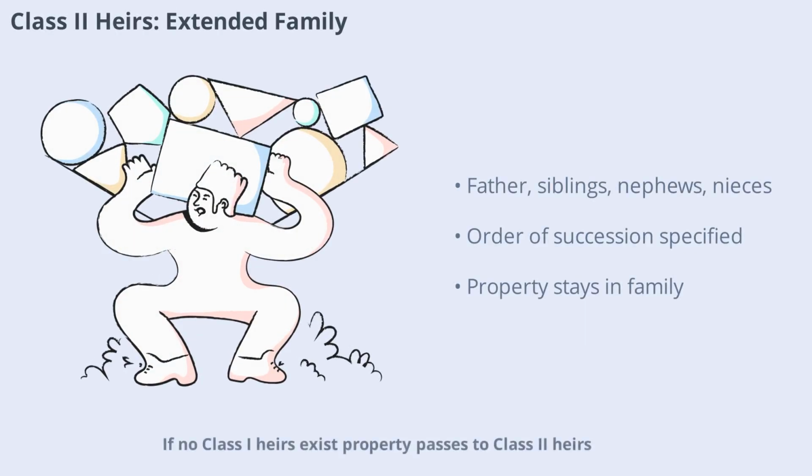If no Class I heirs exist, property passes to Class II heirs, which include the father, siblings, nephews, nieces, and other extended relatives. The Act specifies the order and manner in which these heirs inherit, ensuring that property remains within the family even when immediate heirs are absent.